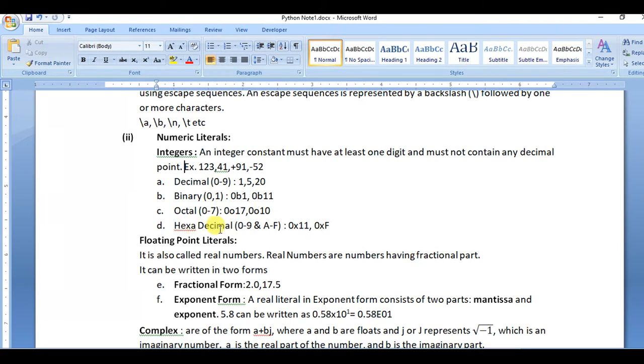In hexadecimal, the digits 0 to 9 and the letters A to F are used, and you start with 0 followed by x, and then your number.